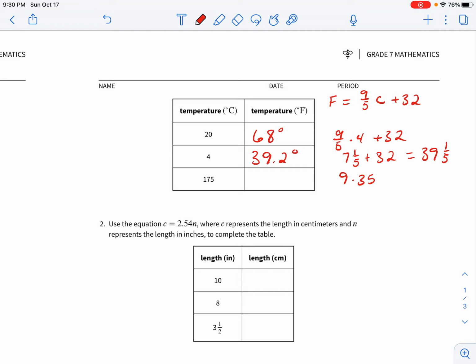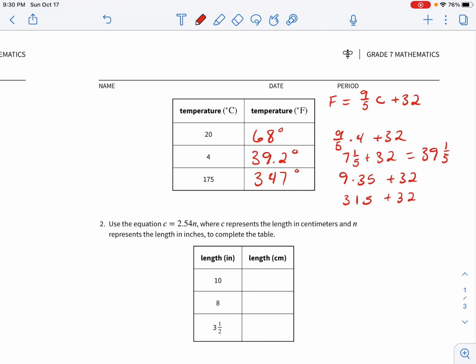That gave me 35. 35 times 9 plus 32. 35 times 9: 9 times 5 is 45, carry the 4, 27, so that would be 315, plus 32 is going to give us 347 degrees Fahrenheit.